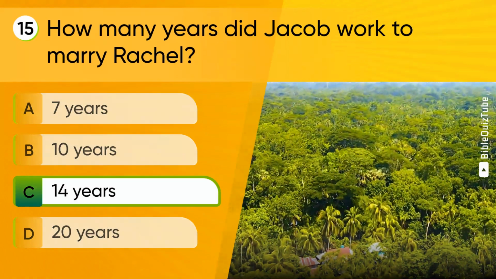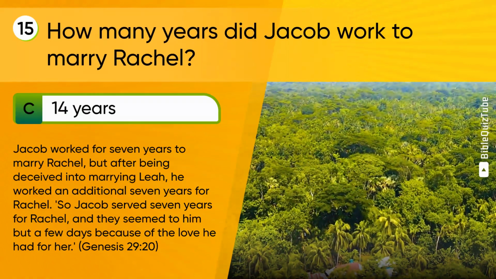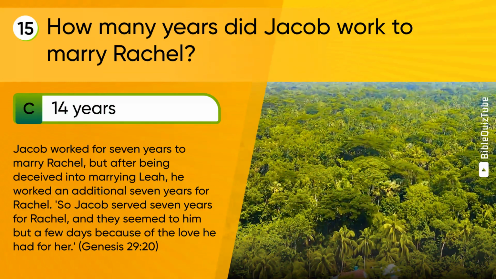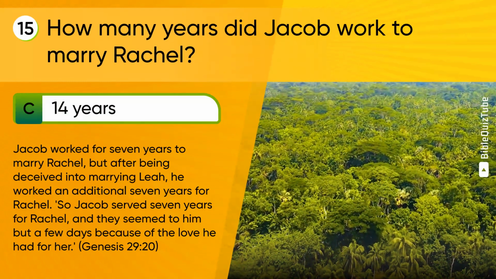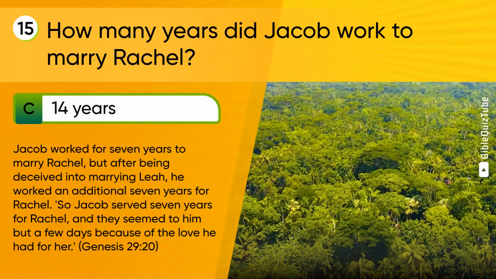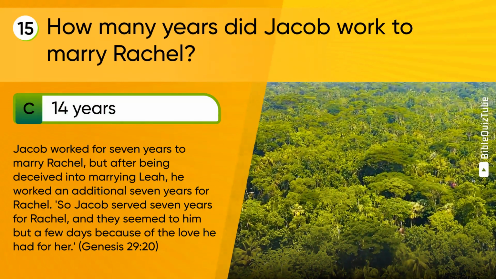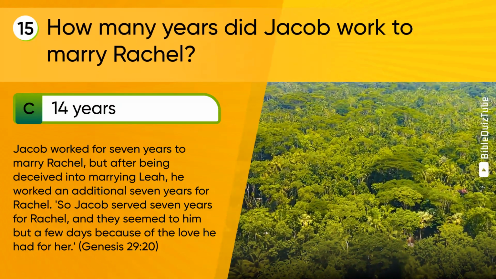The correct answer is C. 14 years. The explanation. Jacob worked for 7 years to marry Rachel, but after being deceived into marrying Leah, he worked an additional 7 years for Rachel. "So Jacob served 7 years for Rachel, and they seemed to him but a few days because of the love he had for her." Genesis chapter 29 verse 20.